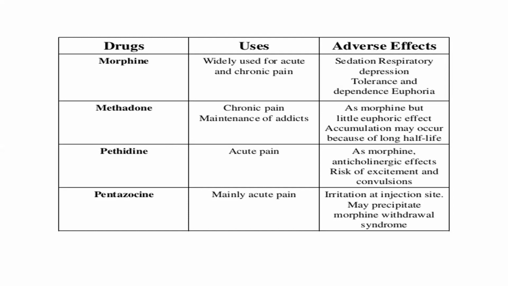Pethidine is given in acute pain, even severe acute pain. Its side effects are like morphine, plus anticholinergic effects and risk of excitement and convulsion. Pentazocine is mainly for acute pain; its side effects are irritation at the injection site, and it may precipitate morphine withdrawal syndrome.